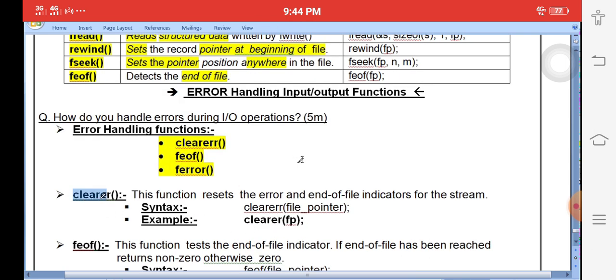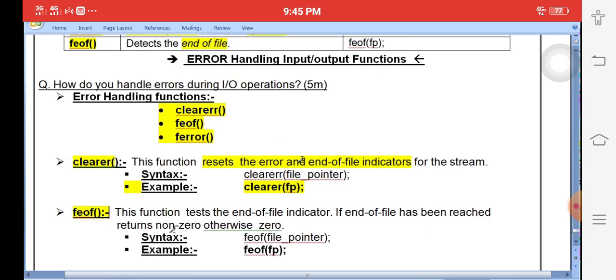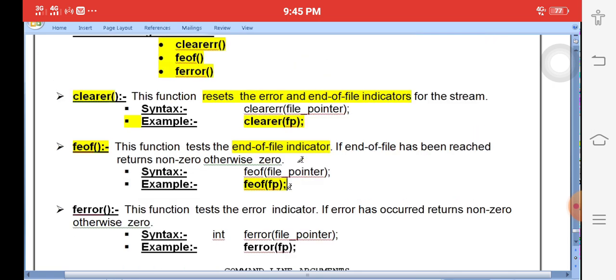clearerr is nothing but an error indicator reset; it resets the error and the end-of-file indicator. For example, when the file pointer reaches the end of the file, then using clearerr automatically clears the error. feof means if the file pointer has reached the end of the file indicator, so we have reached the end of the file, then we use the feof function. ferror tests the error indicator, whether an error occurred or not. It checks simply using ferror of fp.